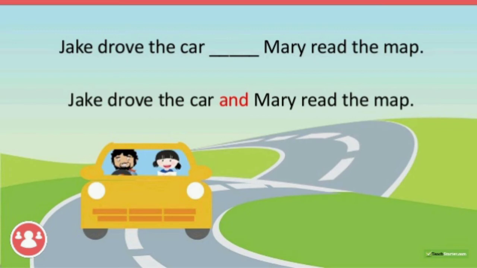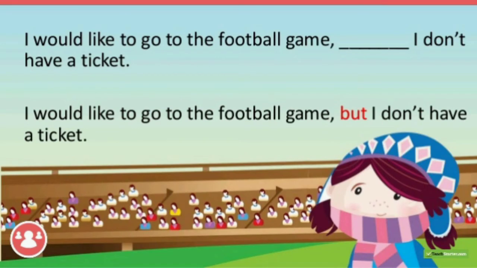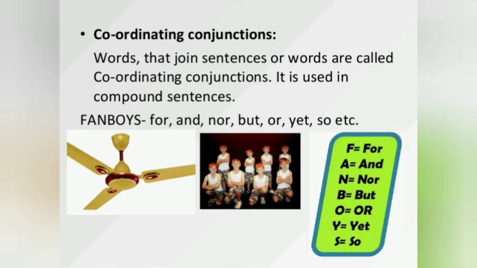Okay, let us see another example. I would like to go to the football game, but I don't have a ticket. Here the conjunction is but. 2 main clauses: I would like to go to the football game, I don't have a ticket. So these 2 sentences we are combining using the conjunction but. But is a conjunction. Let us go deeper into these words, the coordinating conjunctions.